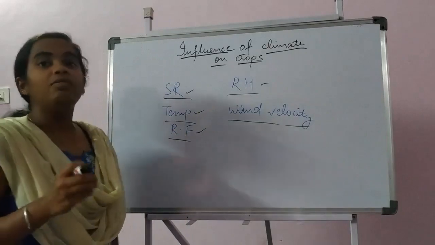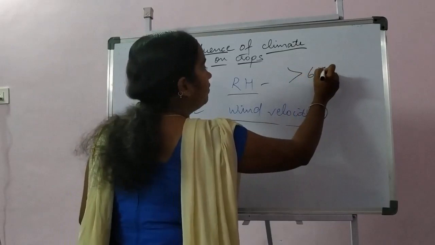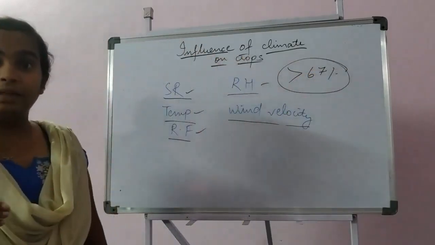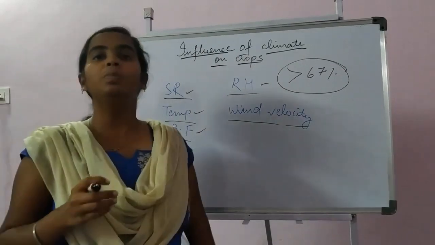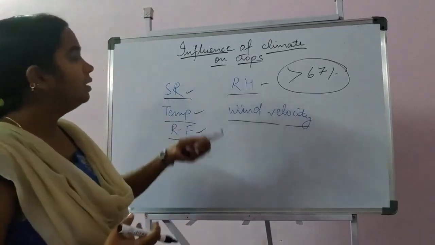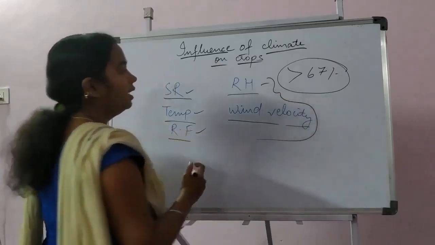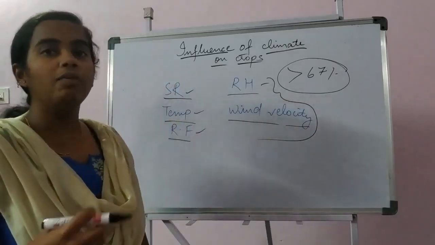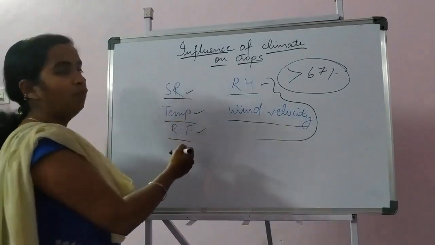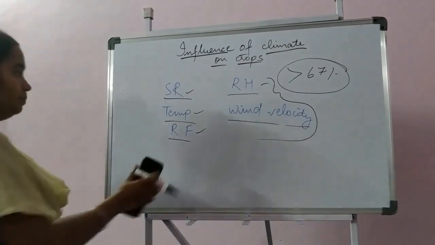velocity. For crop productivity, almost more than 67% is affected by the climatic parameters, and the remaining 33% is because of the crop management practices. Under these climatic factors, relative humidity and wind velocity do not have much effect when compared to solar radiation, temperature and rainfall. So we shall study about these factors in detail.